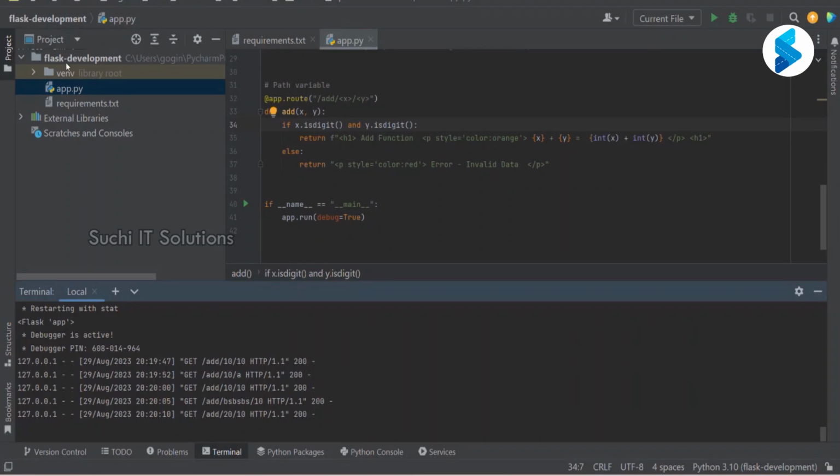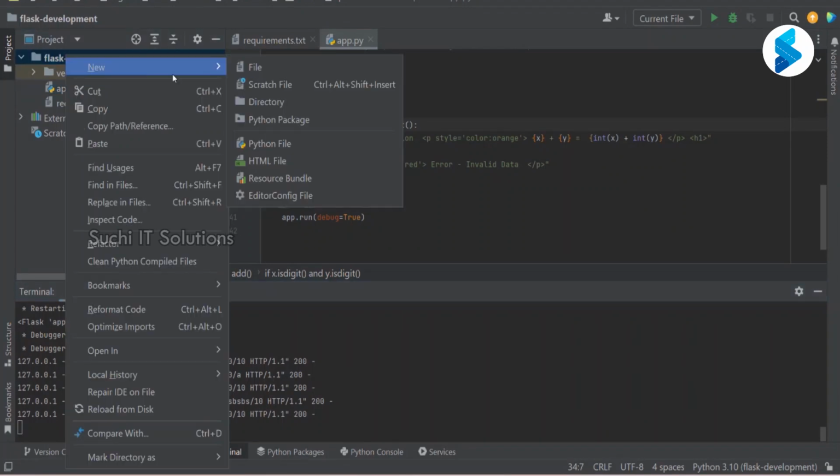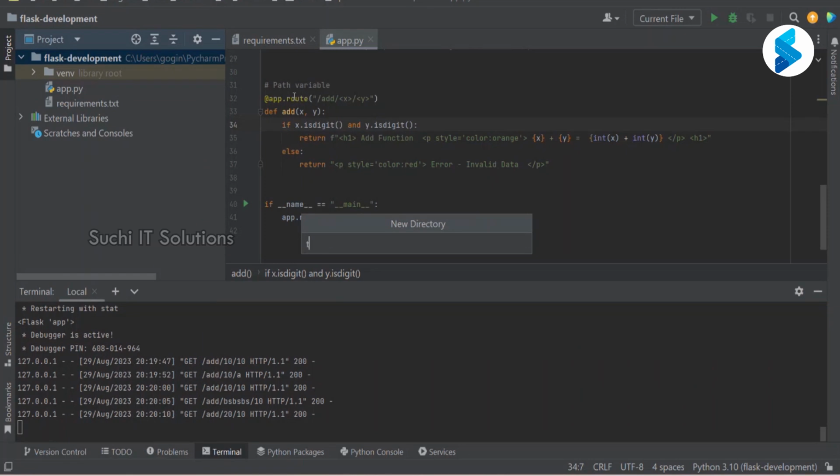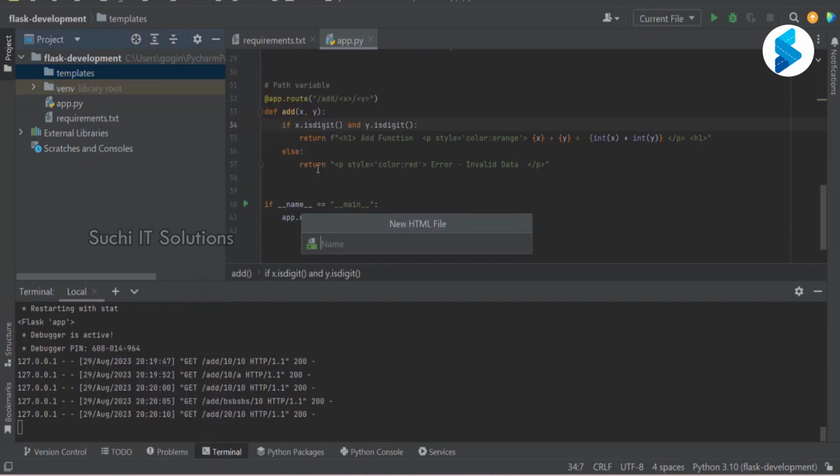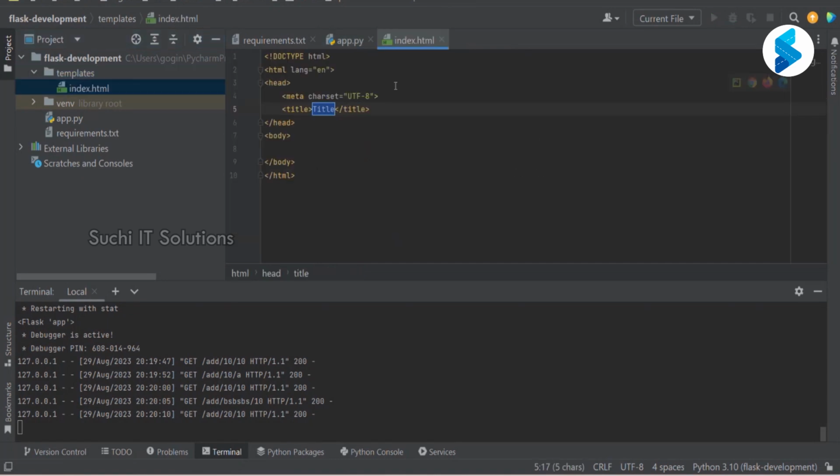Okay, now in the same level where I have this app.py, I'm going to create a new directory and name it templates. Under templates, I'm going to create an HTML file, index.html. Because when I create HTML, this basic data would be there, right? Here I'm going to say Flask web application,